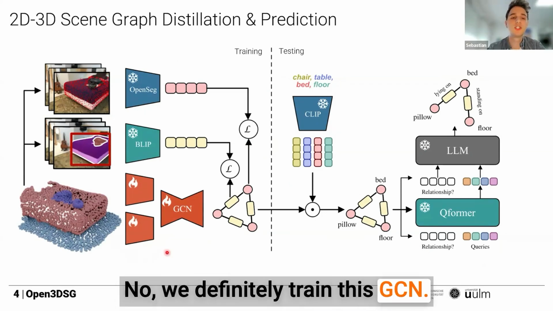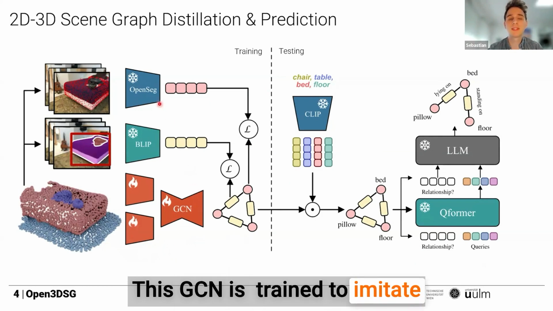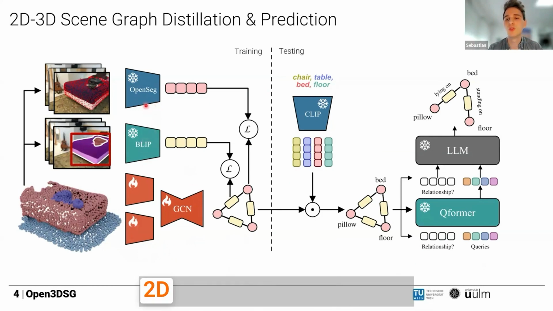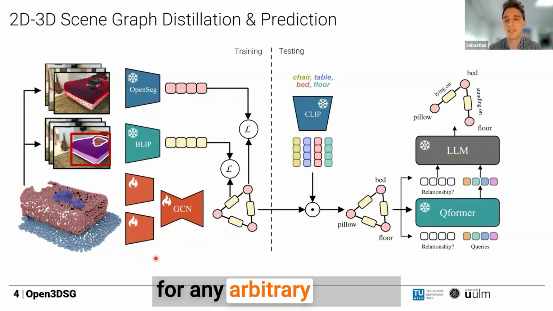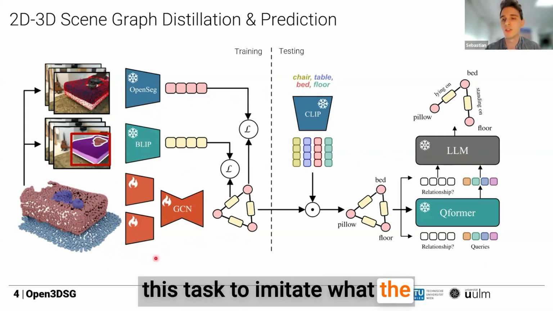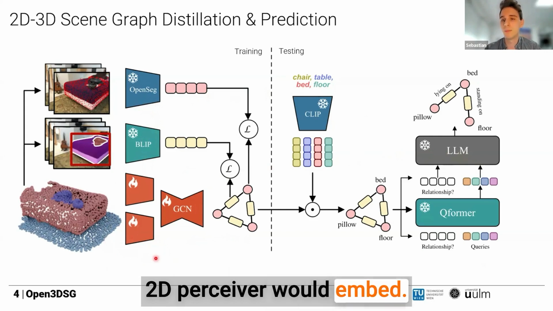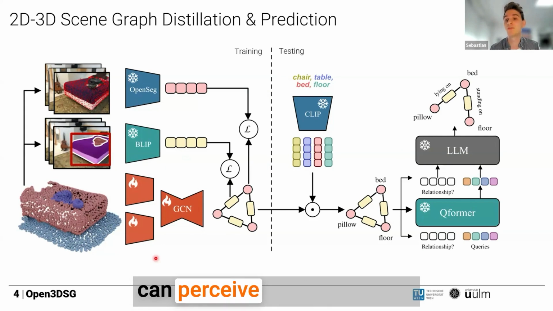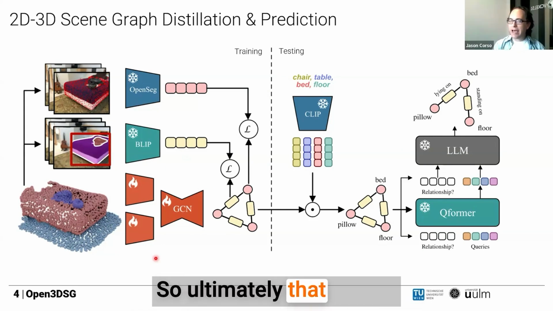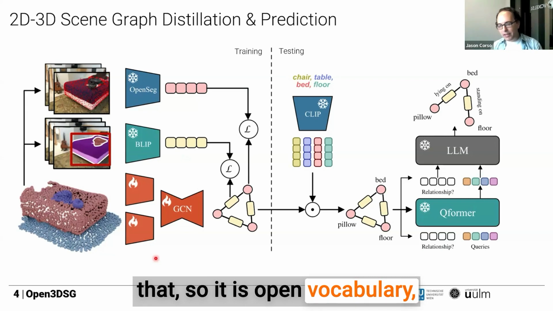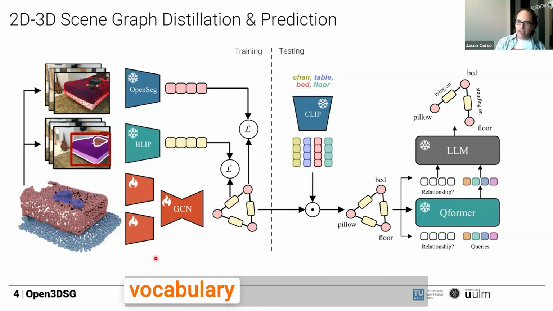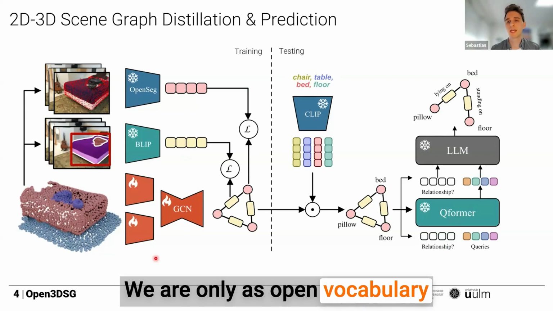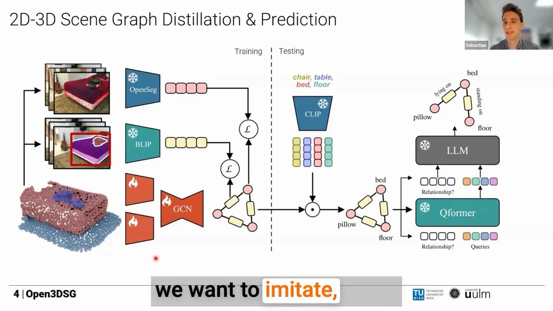No, we definitely train this GCN. This GCN is trained to imitate the vision features of the 2D vision language models, which then have the language counterpart. And so for any arbitrary scene, it is tasked to imitate what the 2D perceiver would embed. And so this will do our 3D model, except that it can actually perceive 3D point clouds. So it is open vocabulary, but it's also not open vocabulary in some way, right? We are only as open vocabulary as the 2D models that we want to imitate.